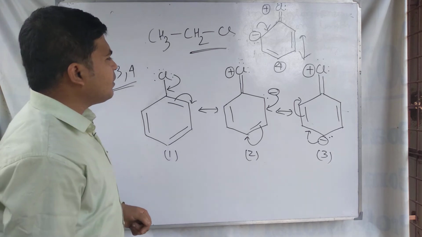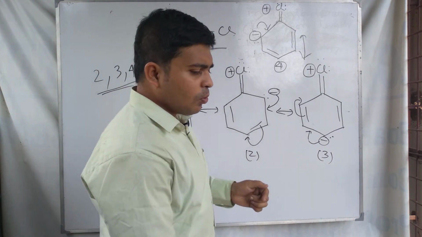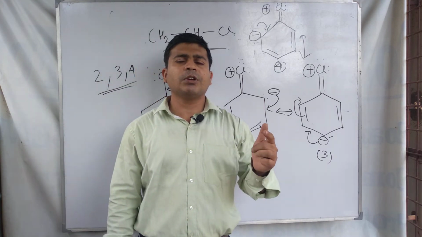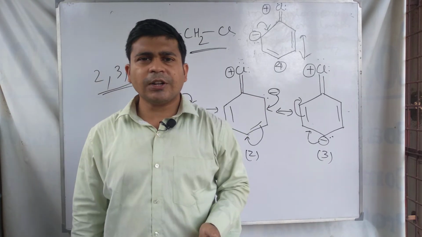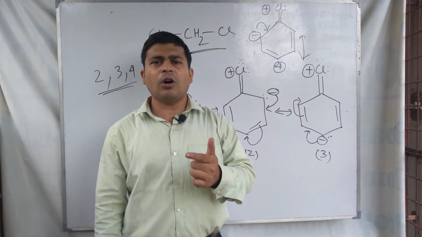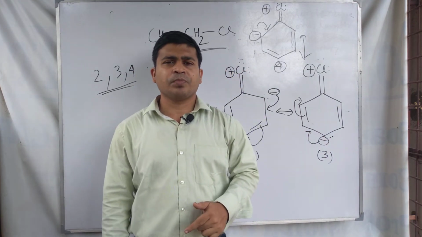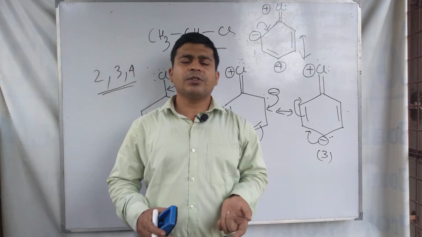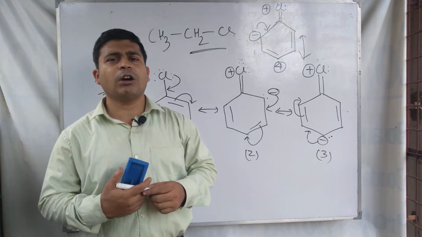So this is the reason why the carbon chlorine bond in chlorobenzene is shorter than in chloroethane. Due to the resonance, this kind of shortening of bond takes place.